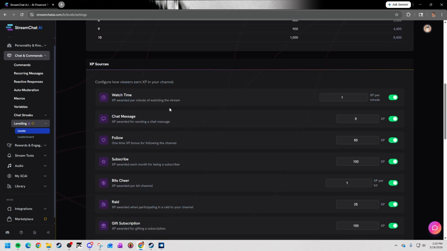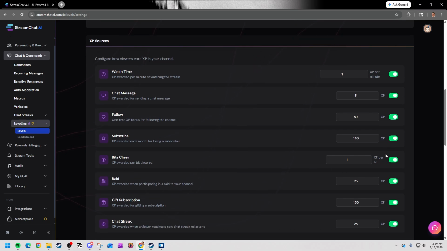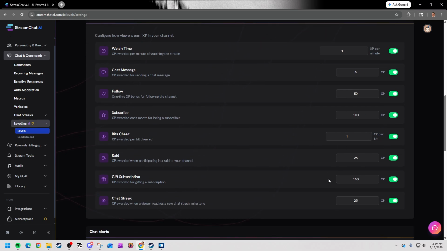You can change the number of XP into different areas. So for example, watch time will give you 1 XP per minute. I can enable or disable it, or I can change this number. Chat messages, follows, subscribed, bits, etc. all have their own numbers and can be turned on or off depending on how you want your chat to level up.